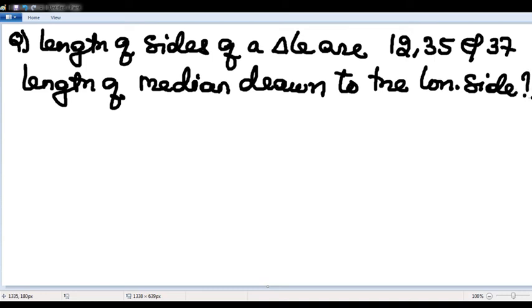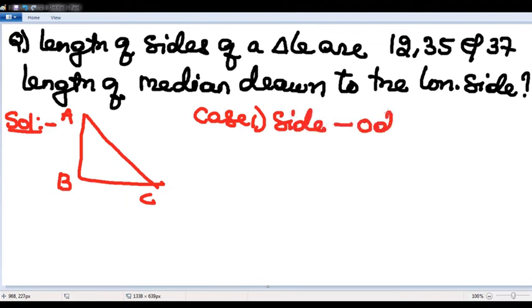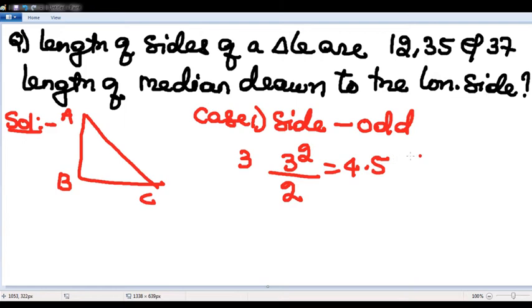Listen carefully. Before I solve this question, a very important shortcut we will discuss. Suppose there is a right angled triangle ABC. Case 1: the side is an odd number. Take 3, square it and divide by 2. 9 by 2 is 4.5. Subtract 0.5 and add 0.5. This is a Pythagorean triplet.